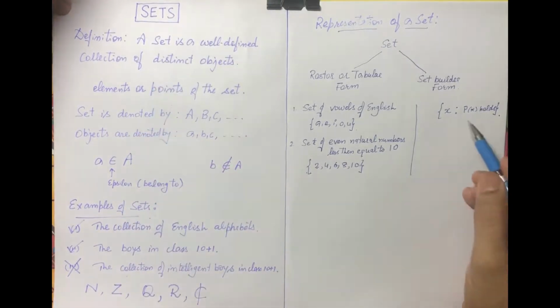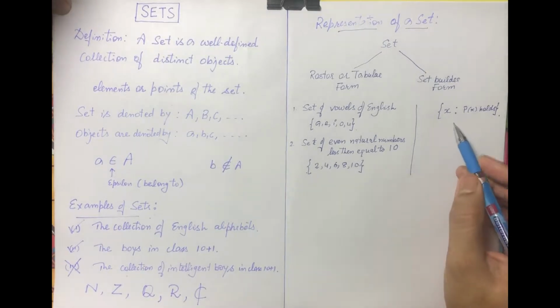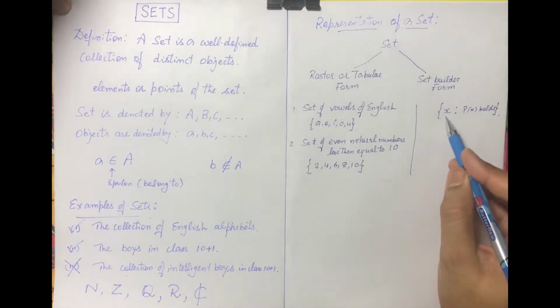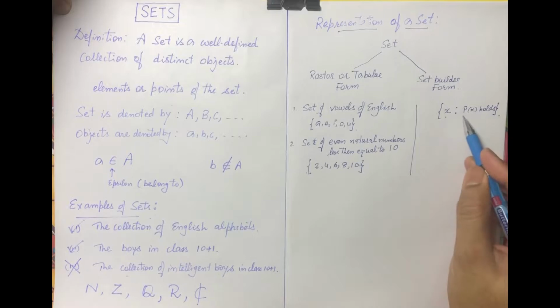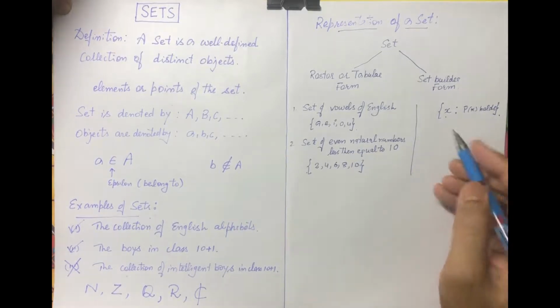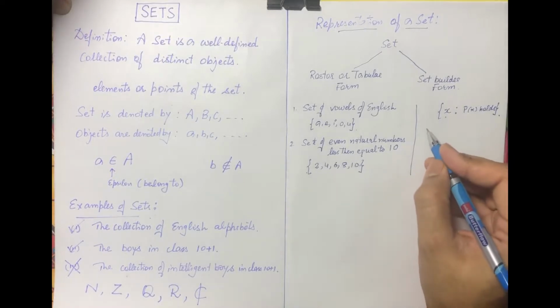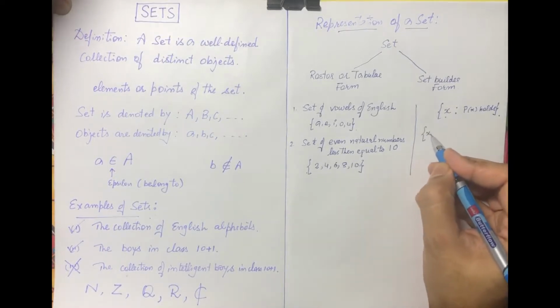So here just try to understand the syntax: x belongs to the set such that P(x) holds. Here P means property on x.